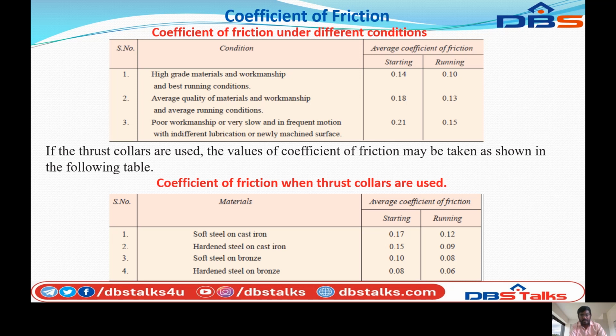The third material is soft steel on bronze. The average coefficient of friction is 0.10 for starting and 0.08 for running. Finally, hardened steel on bronze has a starting value of 0.08 and a running value of 0.06. So these are the coefficients of friction when thrust collars are used with different materials.